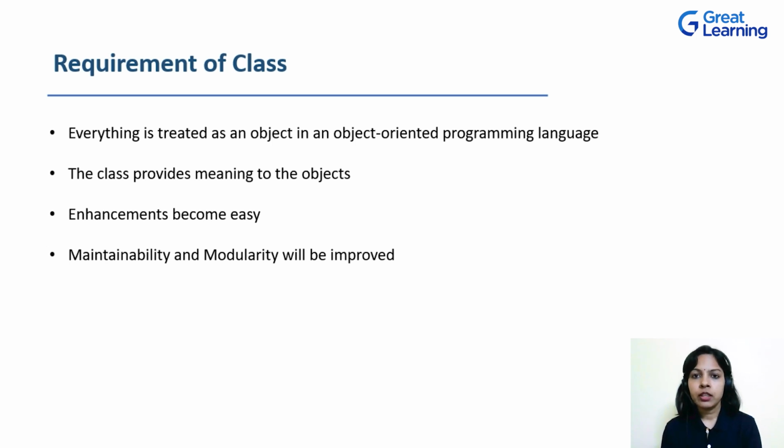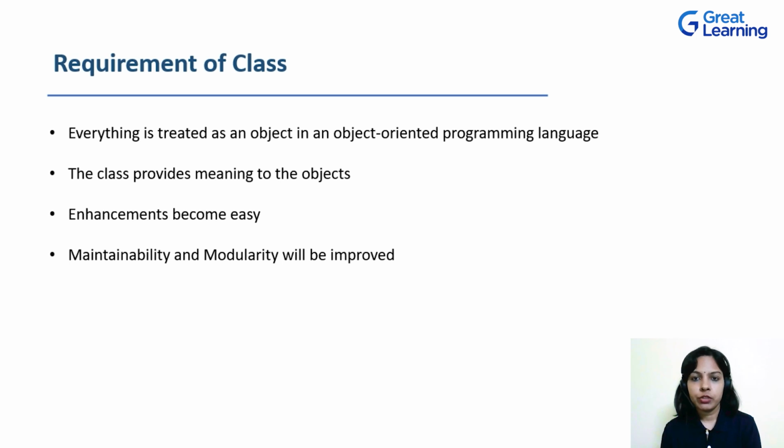Similarly, there can be multiple user-defined types. If you look around you or in the entire world, there can be millions and billions of these user-defined types, right? So is it possible for any programming language to provide an inbuilt user-defined type for every kind of object or every type of class which is possible in the world? No, it's not possible.